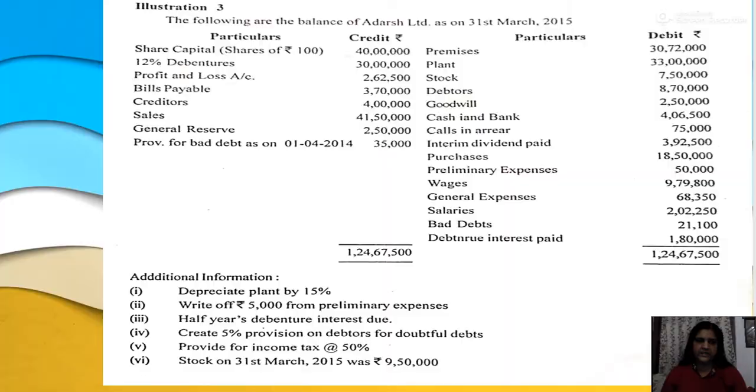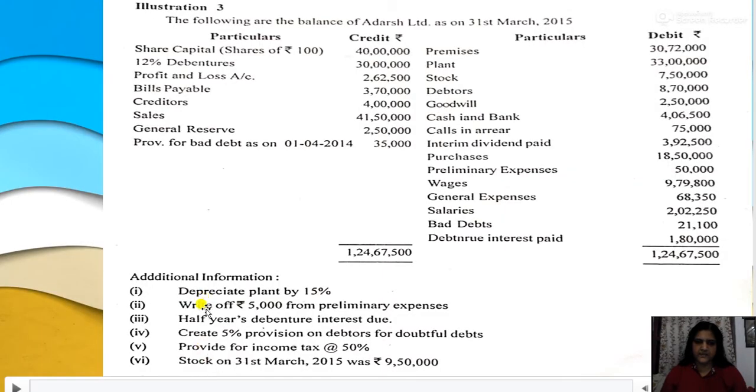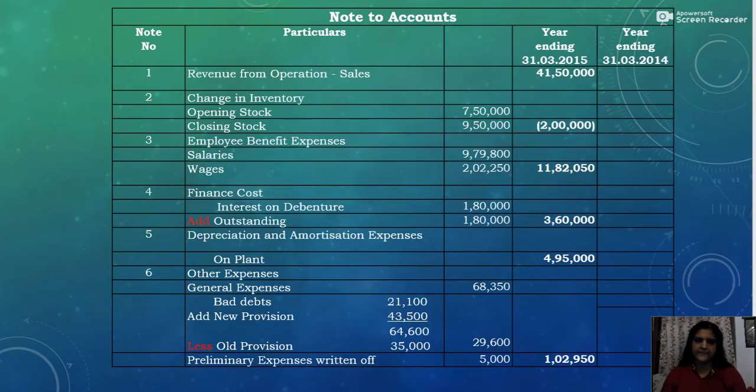Then one more thing is write off rupees 5,000 from preliminary expenses. The total preliminary expenses, which is a deferred revenue item, is 50,000, but this year we have to write off only 5,000. So this year's expense will be 5,000. So that also we will write here.